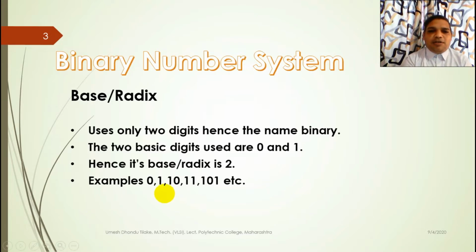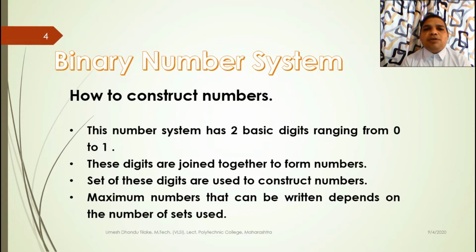The examples you can see over here in the last line: 0, 1, 1, 0, 1, 1, 1, 0, 1, etc. You can write any number which has only ones and zeros. So now let us see how to construct the numbers. As we have seen in the last video on the decimal number system, we use sets of digits. Same here, we have only 2 basic digits, 0 and 1, and these digits are joined together to form numbers. How can we join these digits? We use these digits in the form of sets. Sets of these digits are used to construct the numbers.